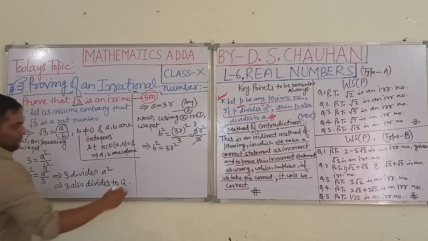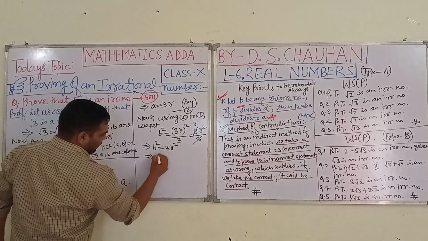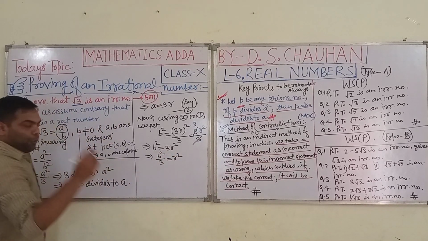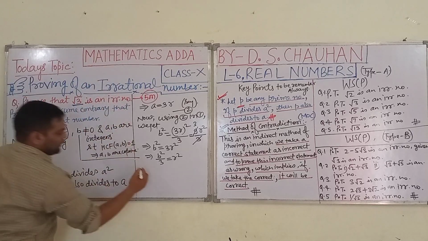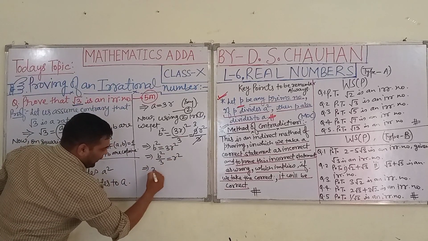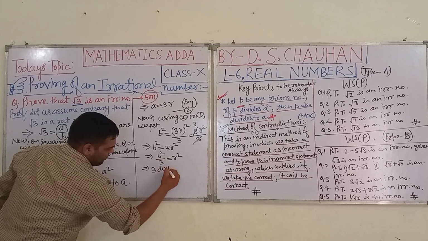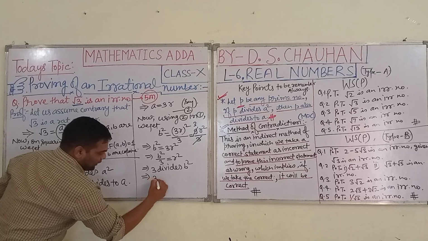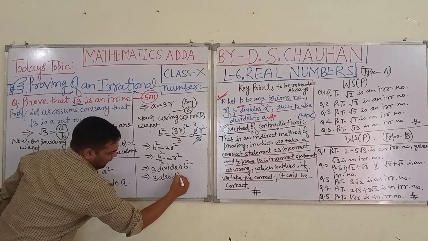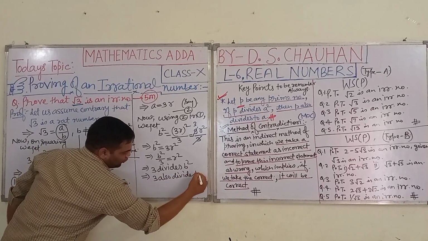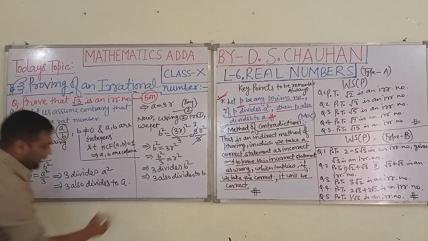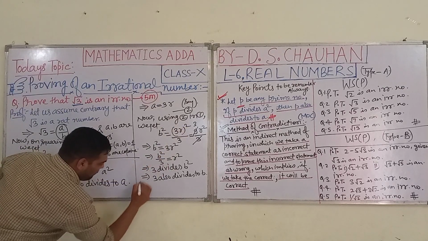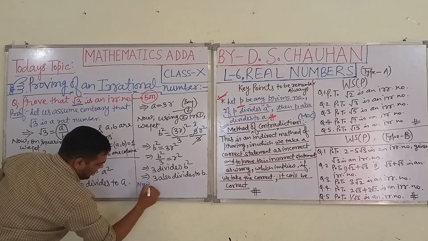From here we can note down b square upon 3 equal to r square, which gives us that 3 divides b square, implies 3 also divides b.